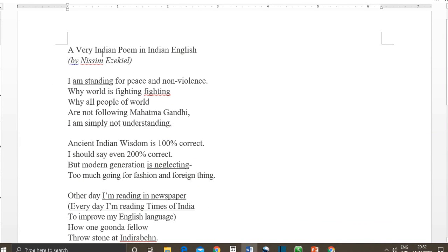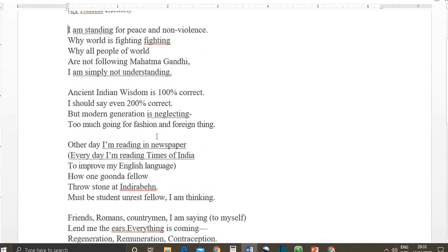This is the poem. The name of the poem is a very Indian poem in Indian English. Look at this construction. I'm standing for peace and non-violence. Actually, he is making fun of it. He's making fun of the Indian habit of using the continuous tense for all the tenses. Instead of saying, I stand for peace, many say, I am standing. And then the fifth line, I am simply not understanding. I simply don't understand is the correct form.